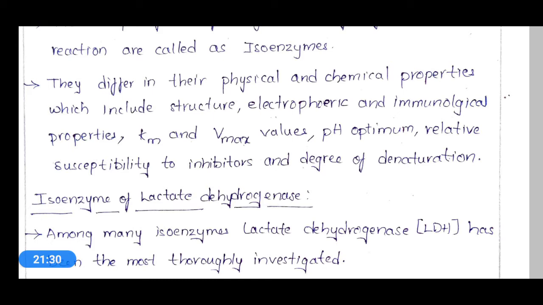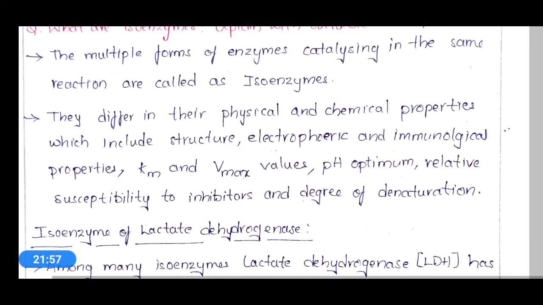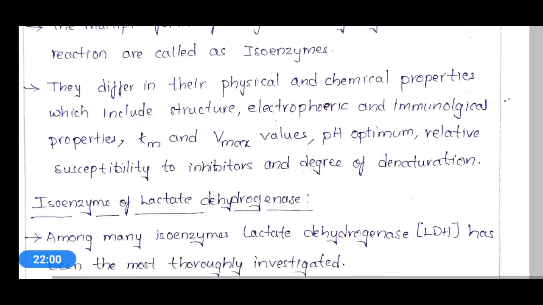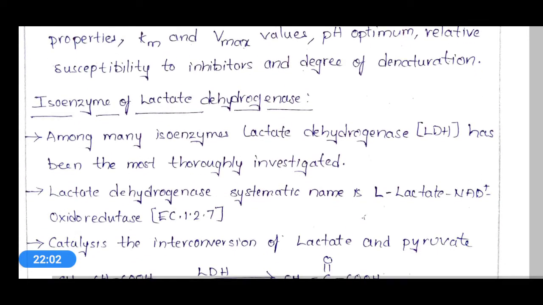The degree of denaturation, which means separation or lysis, is also different in each isoenzyme. So they differ in both physical and chemical properties. Only the catalyzation process is similar in them.